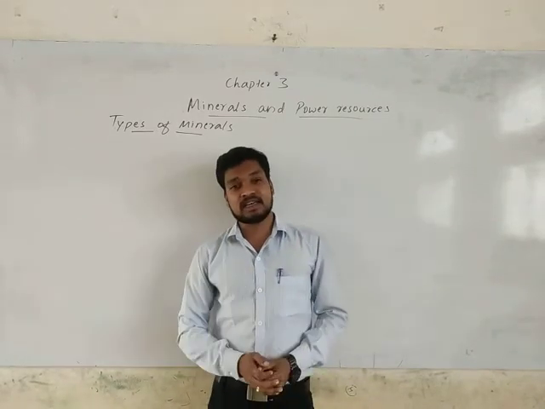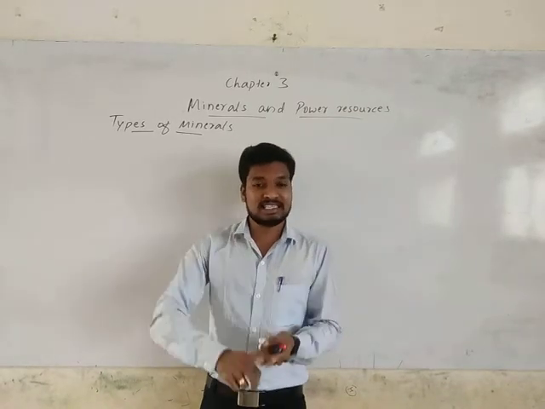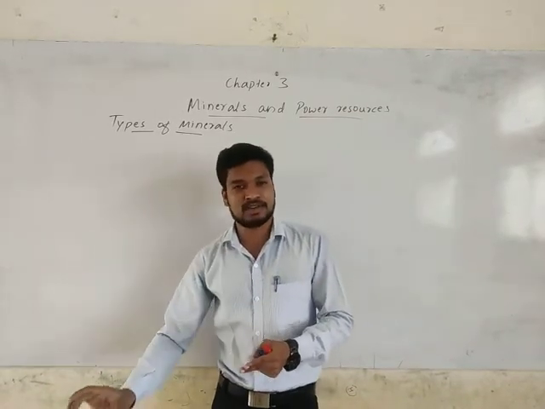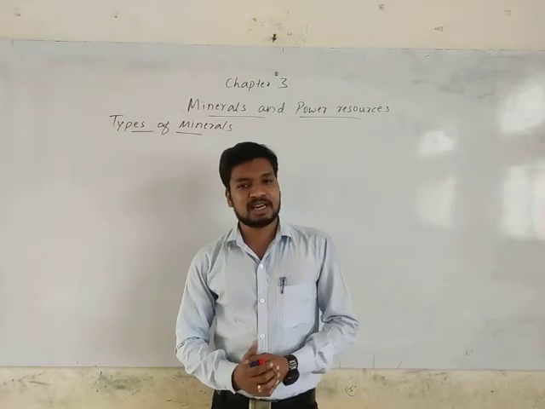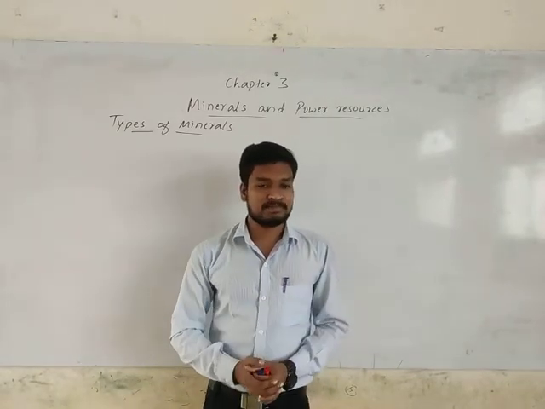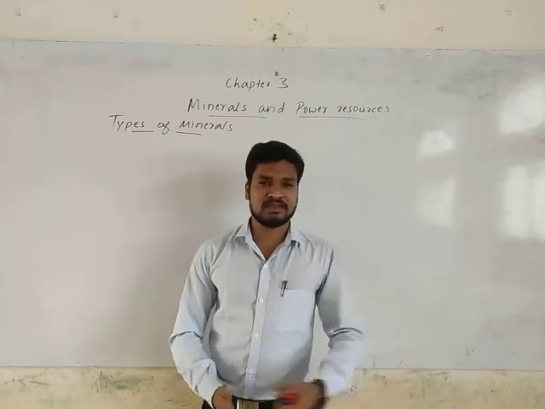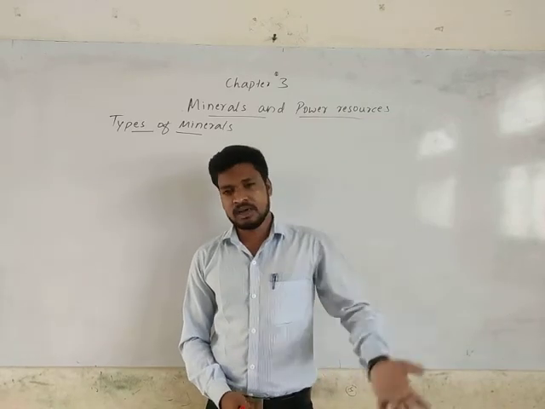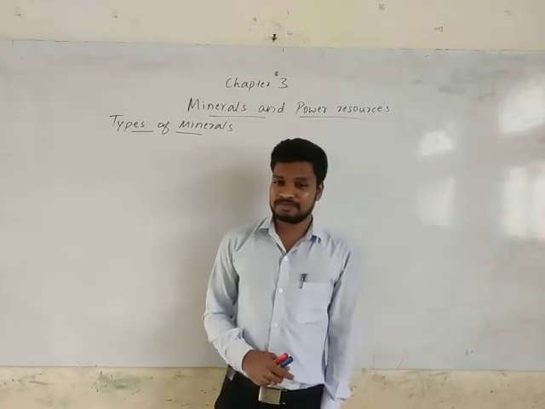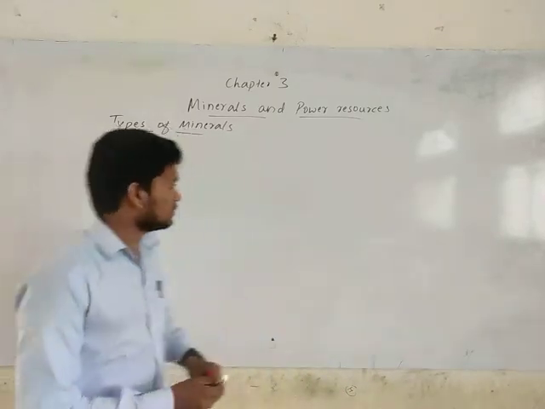Physical factors, like color, hardness and density, are used to classify some types of minerals. Another factor is chemical, like solubility. Some minerals get dissolved in water or by other factors under high temperature, low temperature, the air and the water. So based on that also we have some classifications.